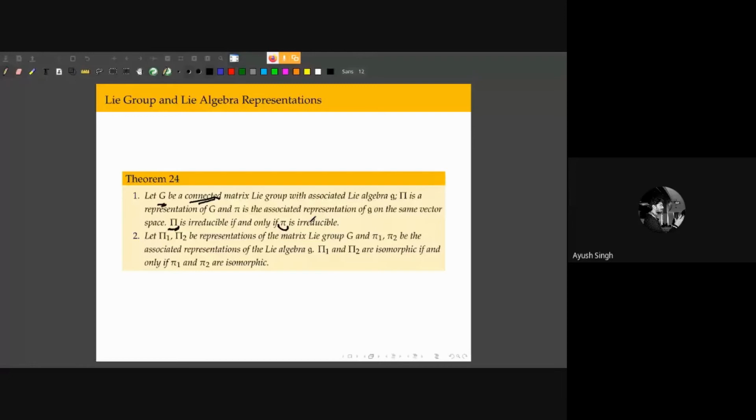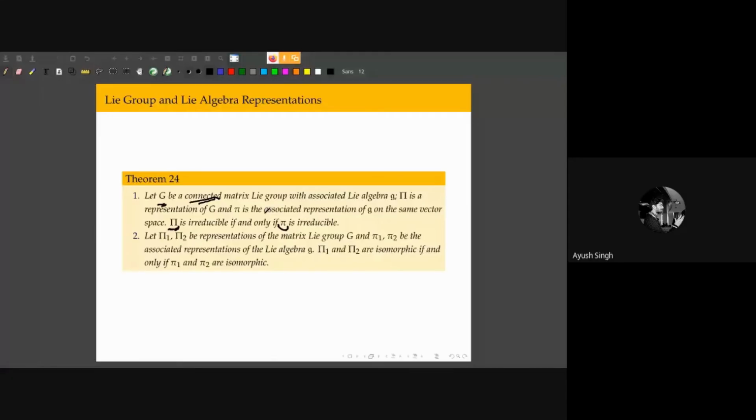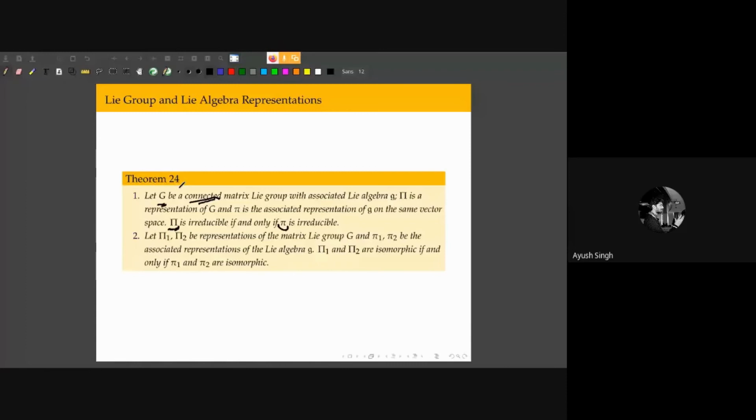If G is connected again, and if I have two representations of the group and two associated representations of the algebra, then these two group representations are isomorphic if and only if these two algebra representations are isomorphic. Okay, so this theorem again demonstrates the deep connection between a Lie group and a Lie algebra. And the rotation group SO3 is actually connected, so these nice properties hold here.